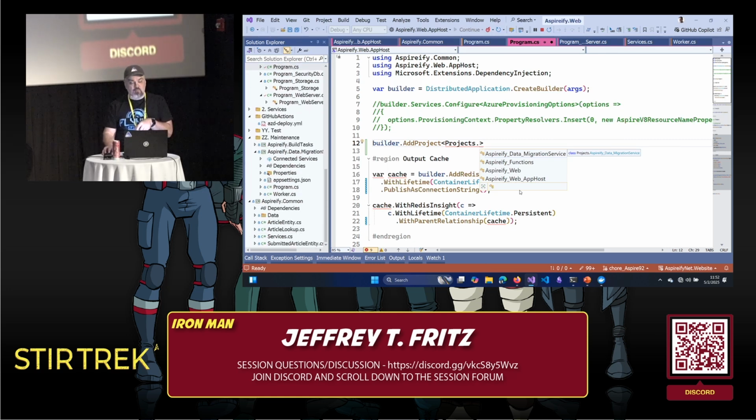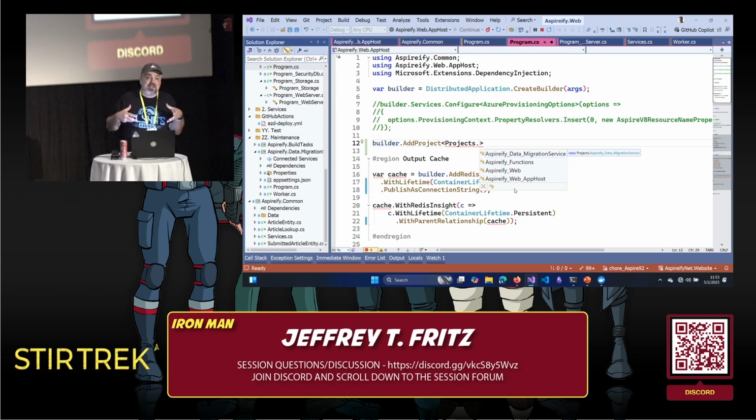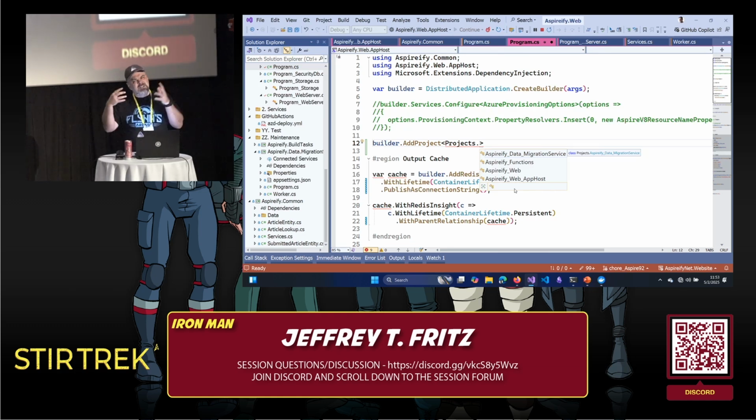These are projects that were referenced, but because it's not an Aspireify resource, it's not a project that's loaded in my IntelliSense there. It's actually going to load it and use it as a regular .NET resource. So for us as .NET developers, that's kind of the way we expect projects we reference to be loaded.